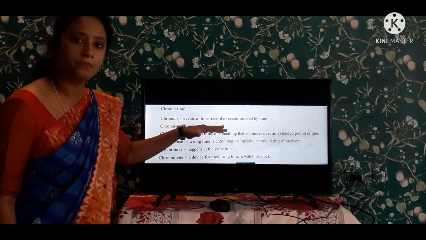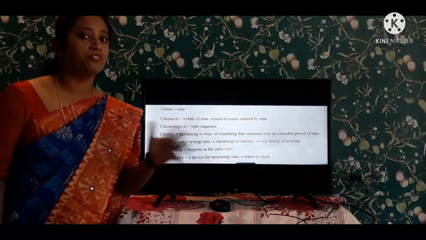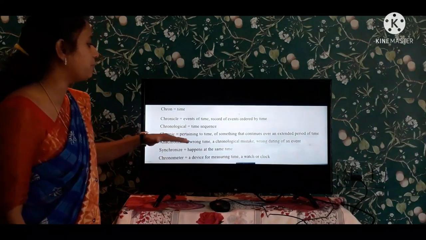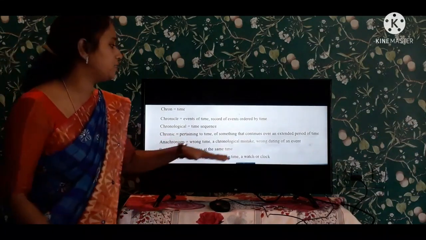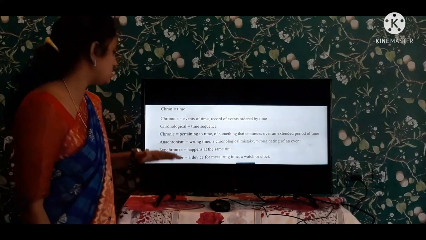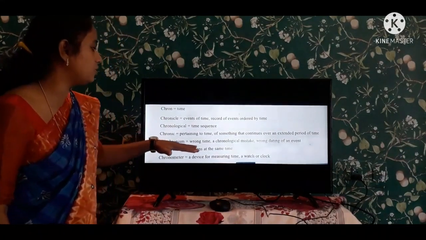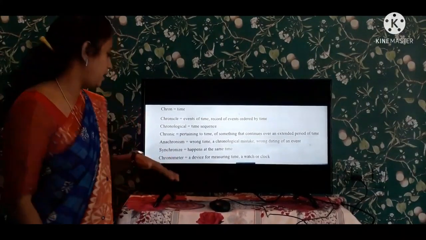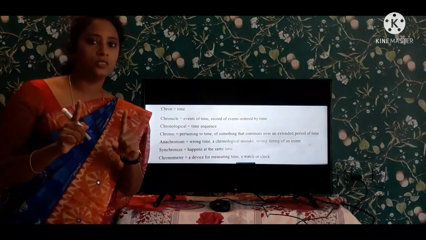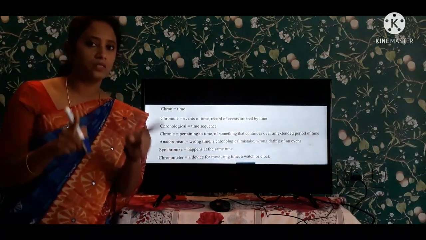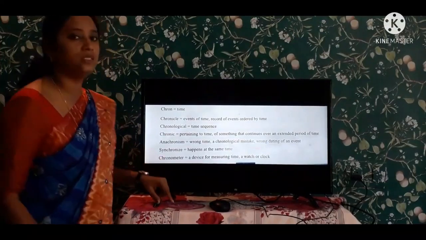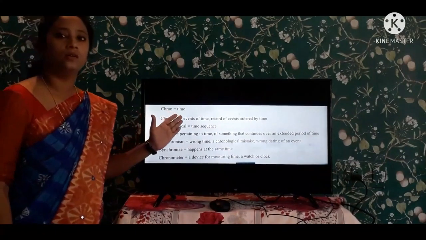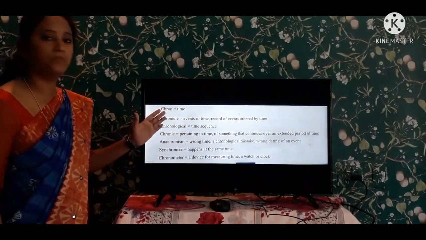Chronicle, events of time. Chronological, time sequence: first period, second period, first episode, second episode, like that, the sequence of time. Chronic means a long period, continuous or extending a period. And next is anachronism: wrong time, and the date is also wrong. Synchronize: two events come at once. Chronometer is a device which measures the time. So chron is the root word, and all these words come from it.